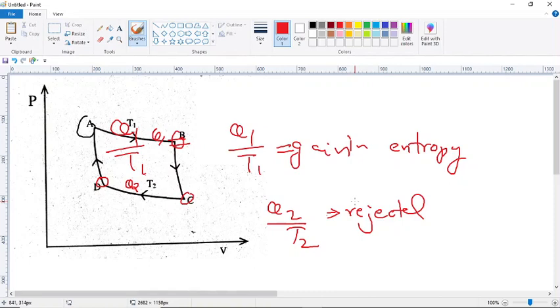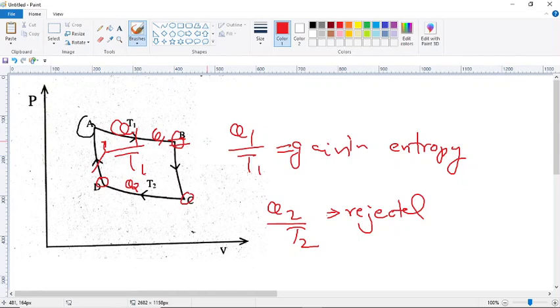And during the adiabatic compression along this line, or adiabatic expansion, there is no entropy change.